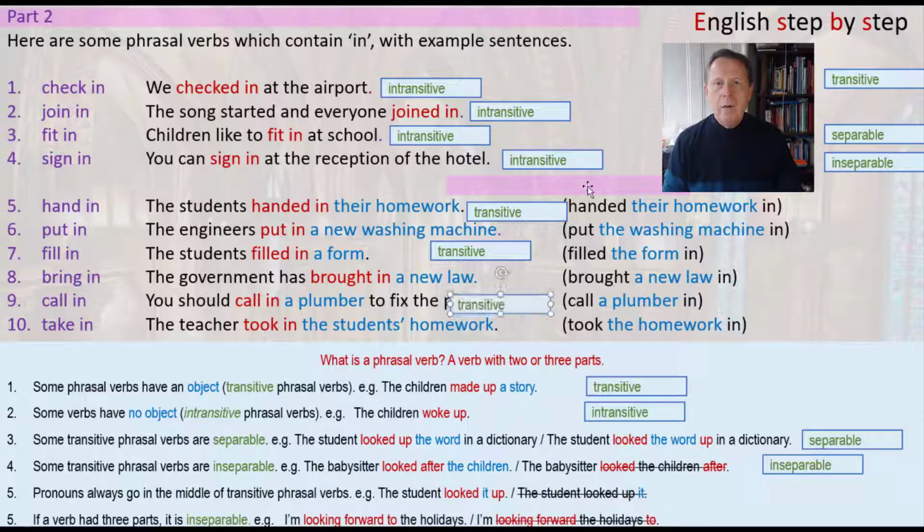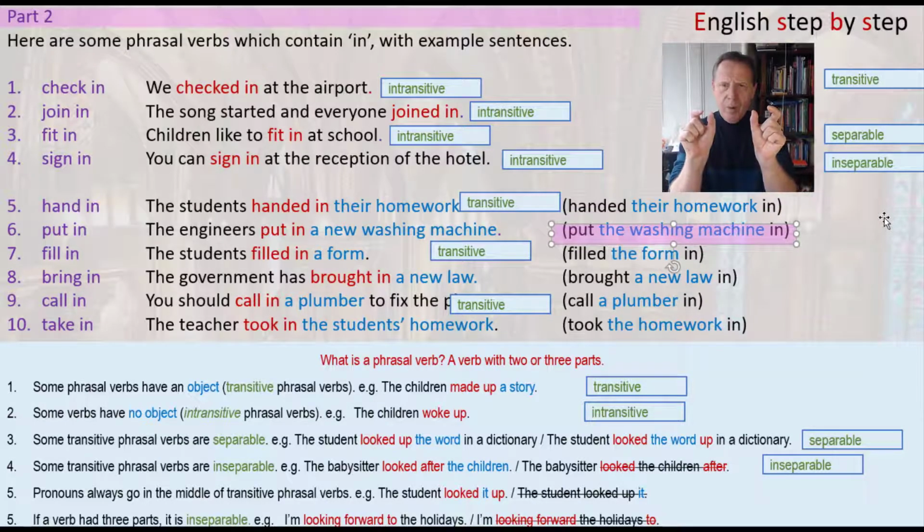Now, you can see I've made a list here of the alternative ways to say these phrasal verbs. Instead of handed in their homework, you can say handed their homework in. And again, put the washing machine in. In other words, the verb has 2 parts and you can separate them. You can put the object in the middle.